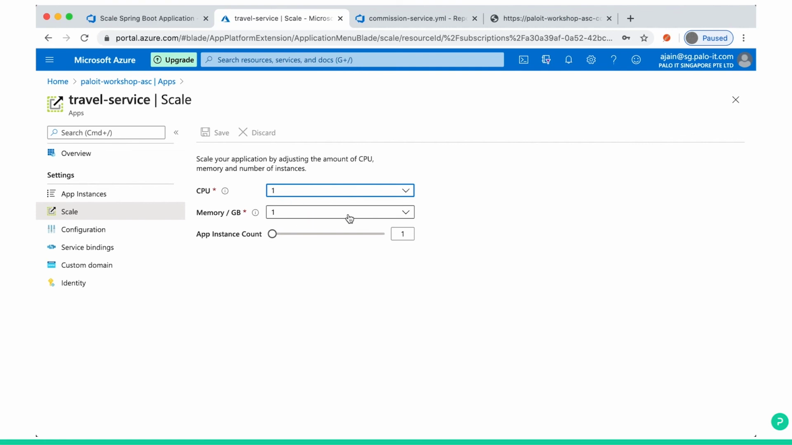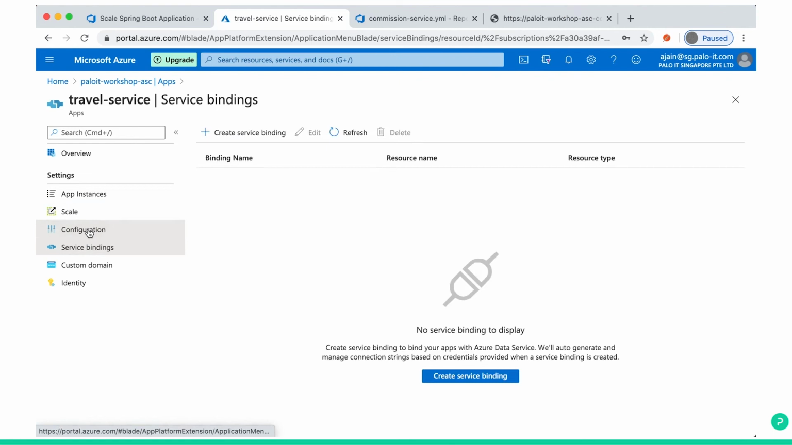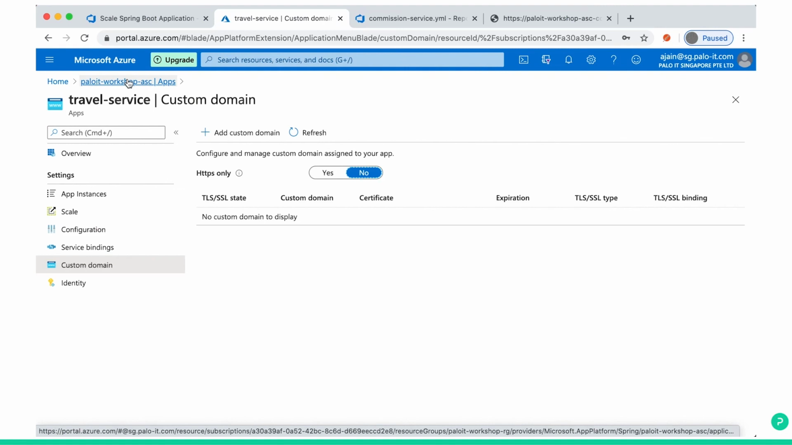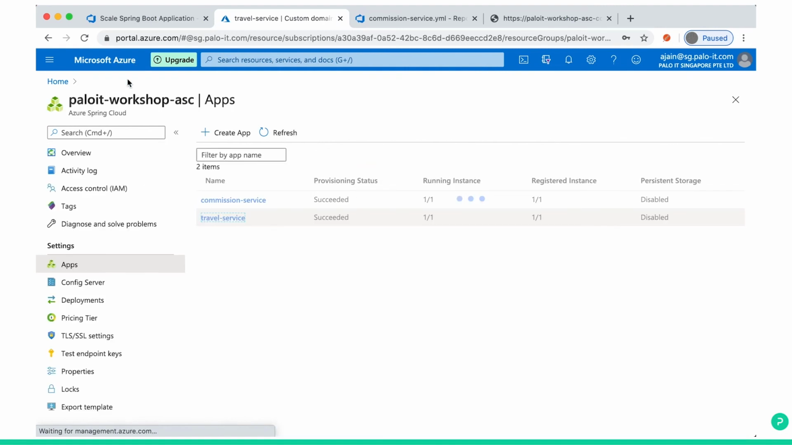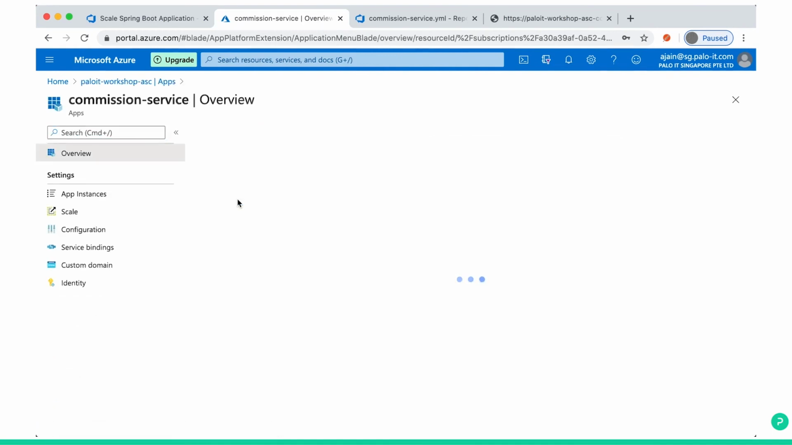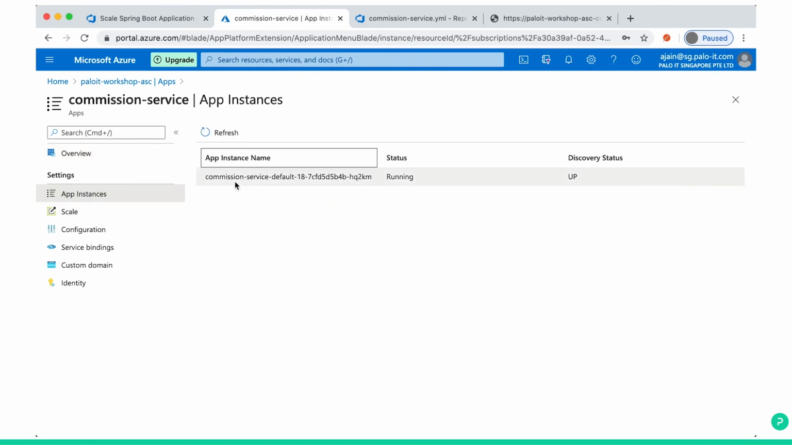But if you are in production or UAT, you can change the value here by this UI. You can increase the instance count also. There are so many other things you can see: service bindings, configuration, domain name and all. You can create your custom domain and all these things. But for demo and workshop purposes, we are quite okay with this. Another thing is you go to app, then you can go to app instance, and you can see your instances running up and down always.